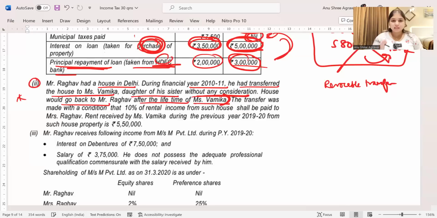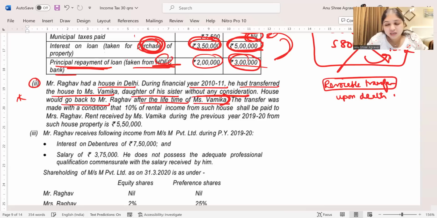See, Raghav is gifting a house to Vamika, but he's telling Vamika that after your death, I want the house back. So this is a revocable transfer. But it is revocable when? It is revocable only upon death. So see, if it is a revocable transfer, will clubbing apply? Yes, clubbing will apply. But if it is revocable upon death, now will clubbing apply? If it is revocable upon death, then clubbing will not apply.